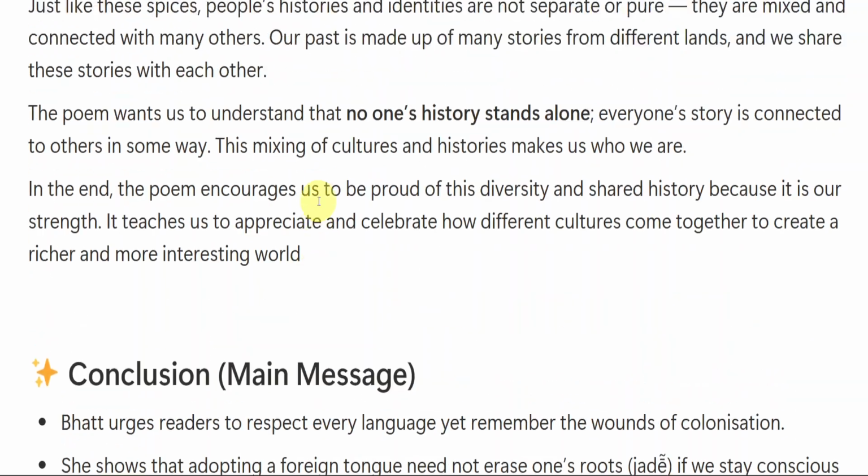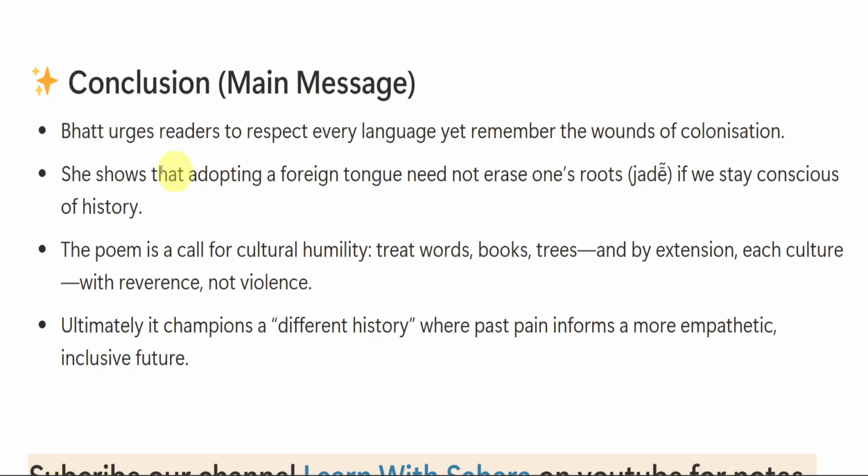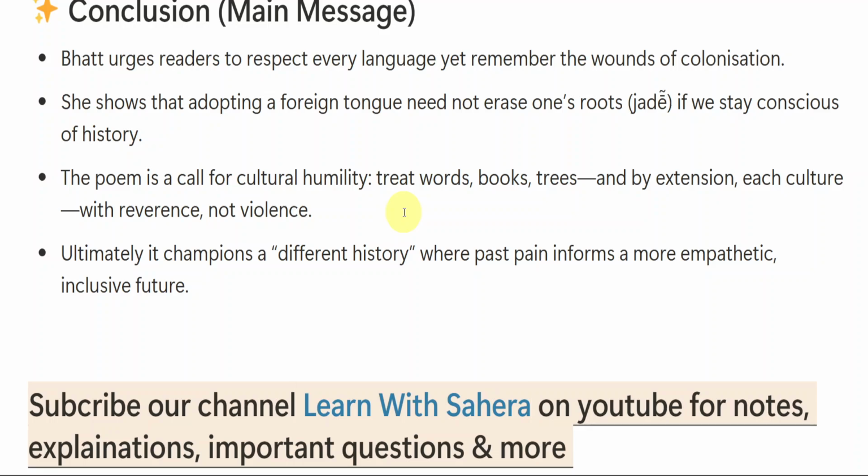So whatever you have learnt from this poem summary, you can mention those points also here. If you want to write in points, you can go with points. As I said, if you want to write in paragraph form, you can do that also. So this was the summary of the poem, A Different History by Sujata Bhatt.